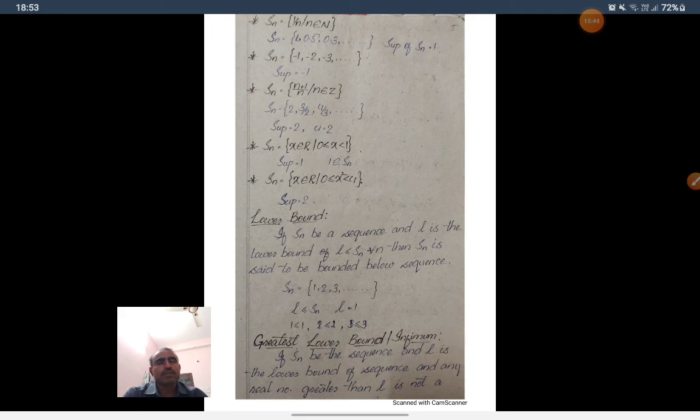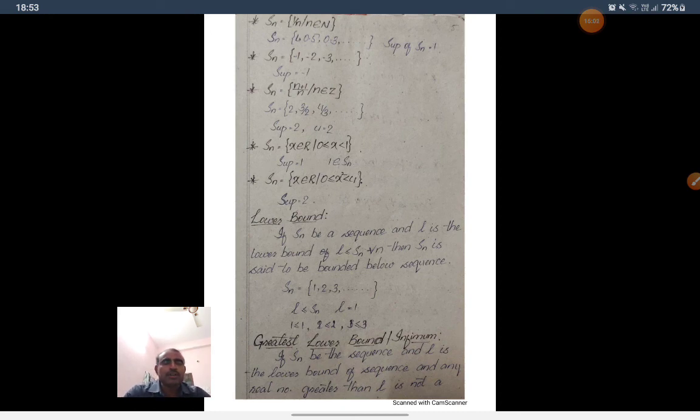Not only one lower bound, 0 also. If you take 0, all the elements of Sn are greater than 0. So 0 is also a lower bound. -1, -2, all these are lower bounds. We have an infinite number of lower bounds.